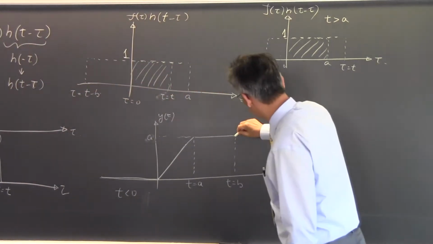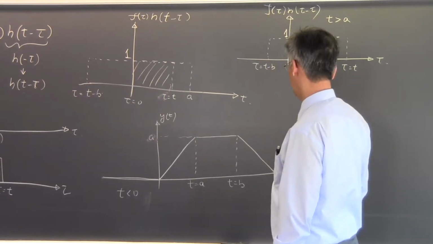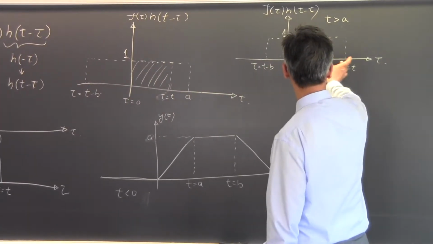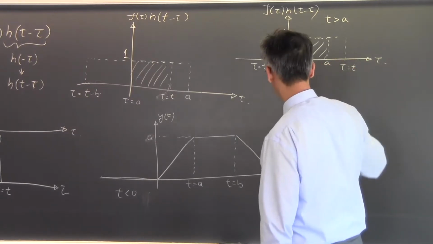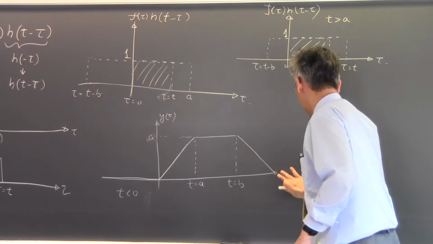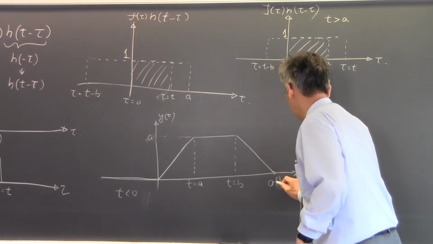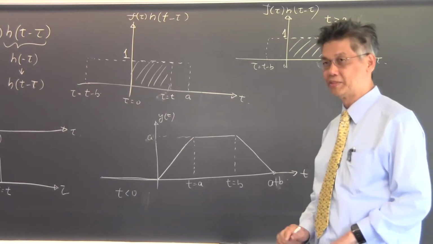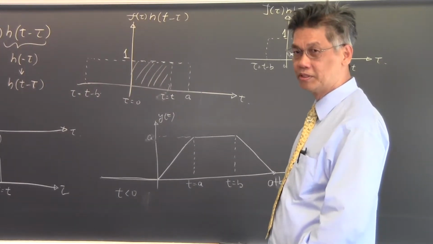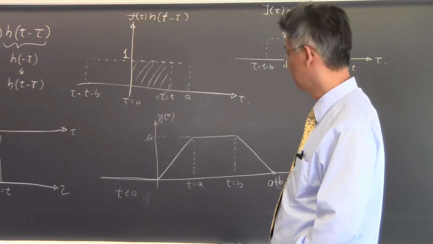So after that, it will decrease monotonically. Okay? Until when? When would this leave this thing? A plus B, right? A plus B is when the overlap ceases to exist again and everything would be 0. So this is how you can find the solution graphically. Okay?